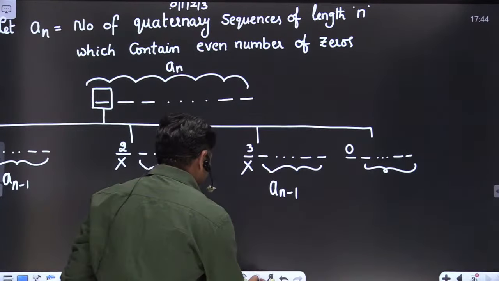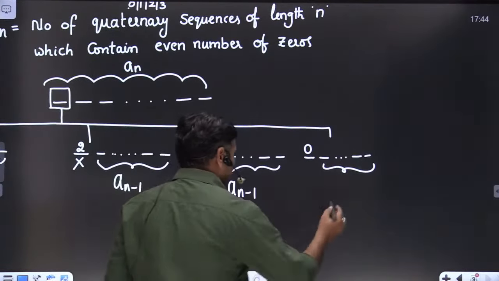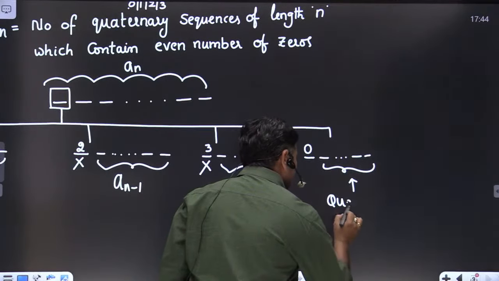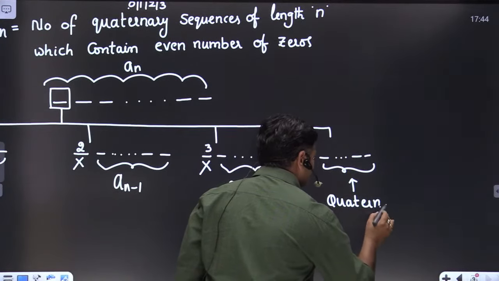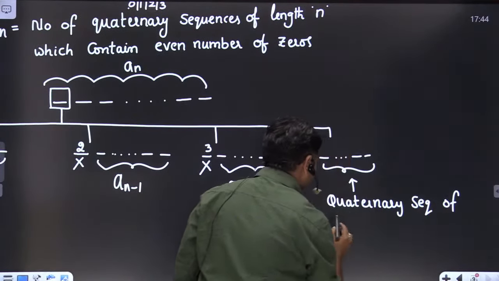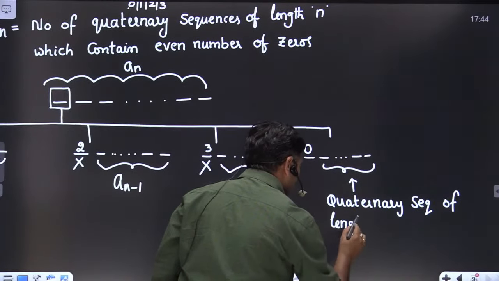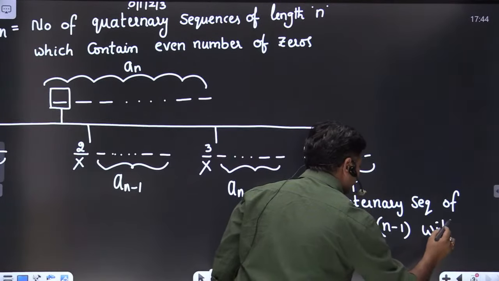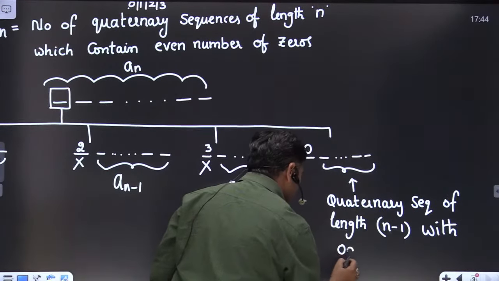Okay, it means that here we are expecting a quaternary sequence of length n minus 1 with an odd number of zeros, friends.